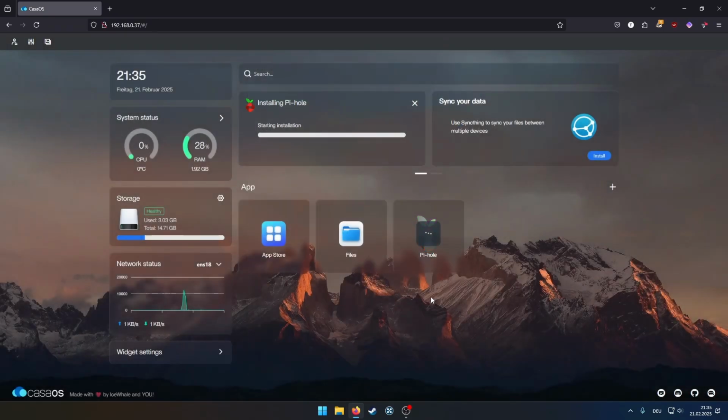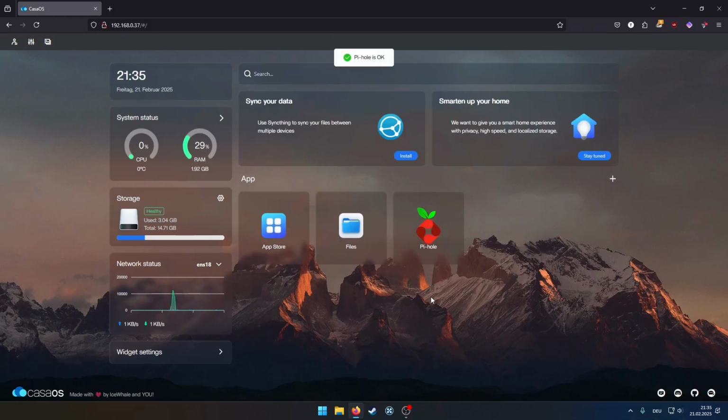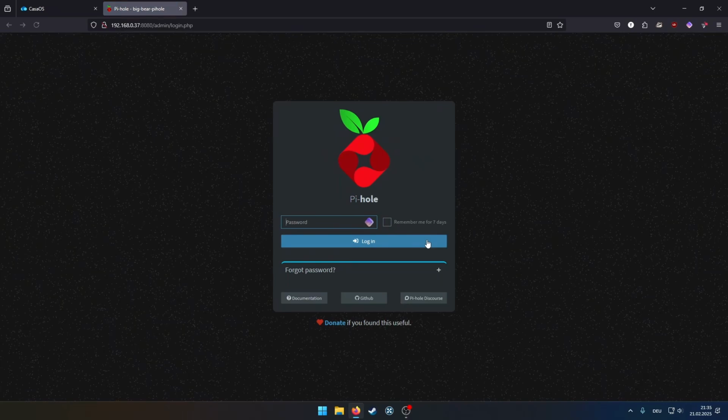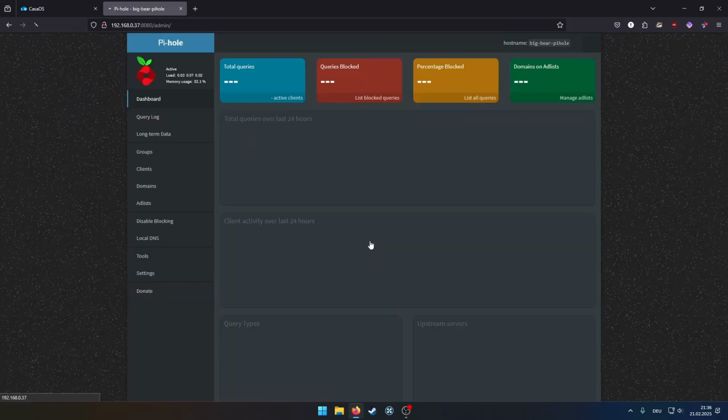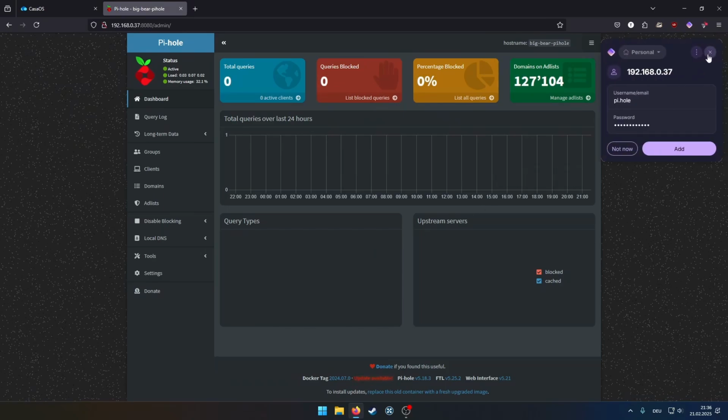Now it's just gonna update it so that it's the right password on the web UI. But that's gonna be pretty fast. And it's done. So we can just open it and put our super secure password in. And then you can remember me for 7 days, or you can't, it's your choice. And there we are. This is everything that we're gonna work with today.